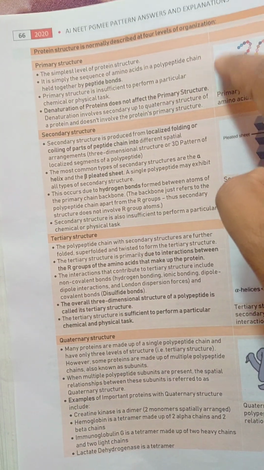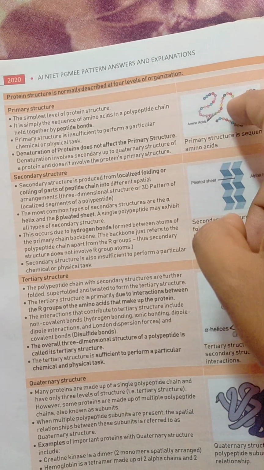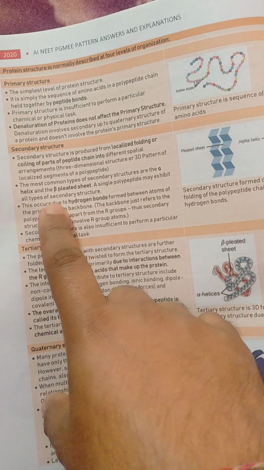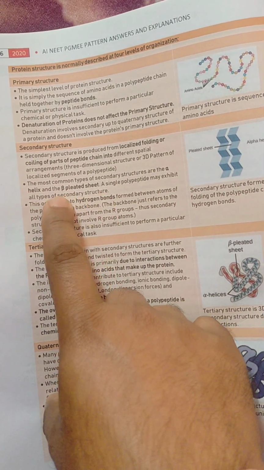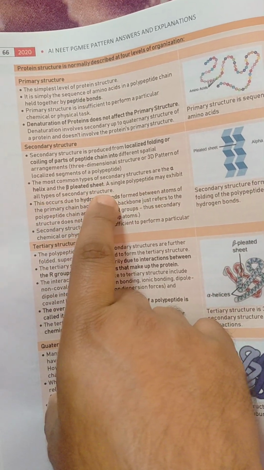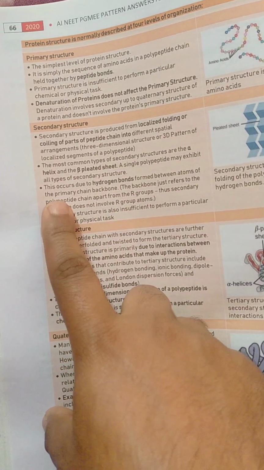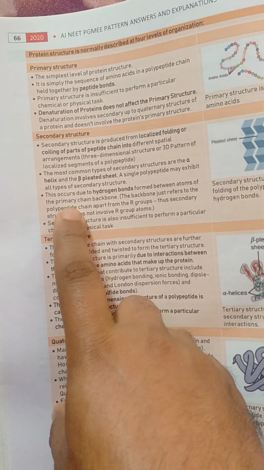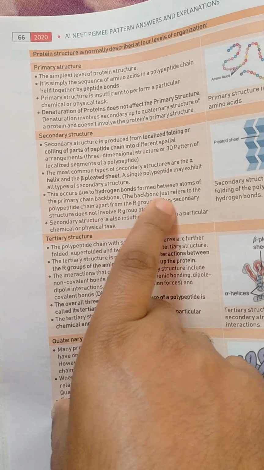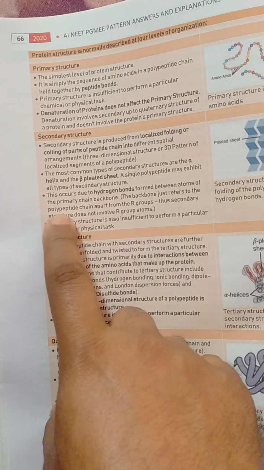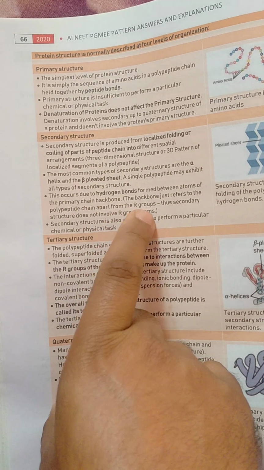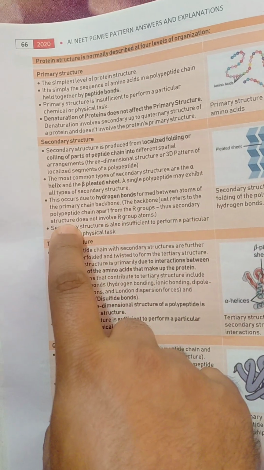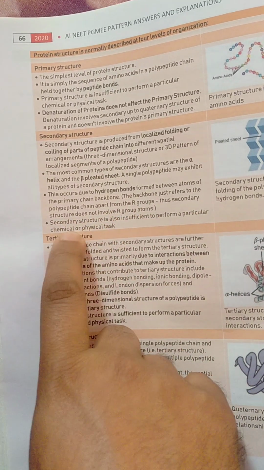So if it is a single polypeptide chain, then it exhibits all types of secondary structures. This occurs due to hydrogen bonds formed between atoms of the primary chain backbone. The backbone just refers to the polypeptide chain apart from the R group. Thus, secondary structure does not involve R group atoms.